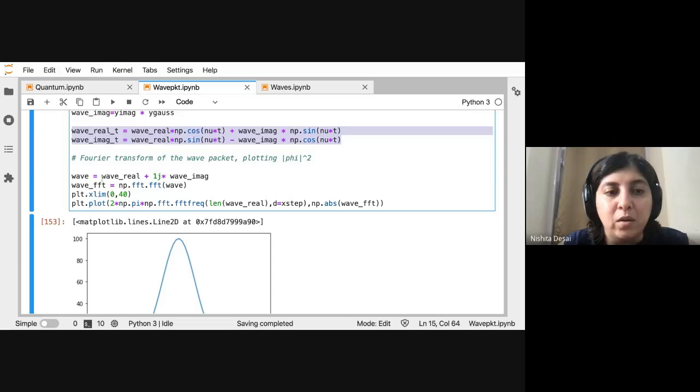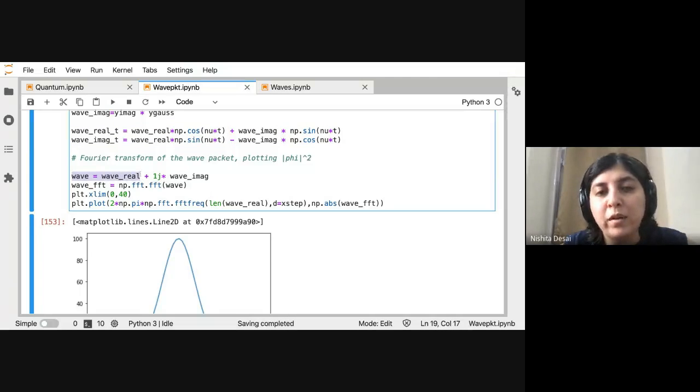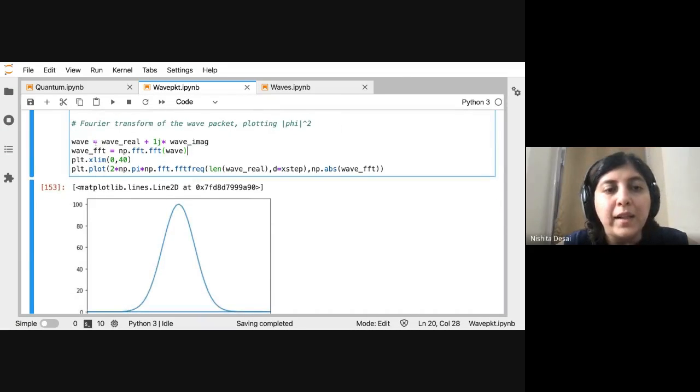Before, when we were just doing the wave mechanics part, we were just talking about real functions, but now we have complex functions. So we have a wave that looks like wave real plus i times wave imaginary. In Python you write the complex number like this, and then you can take the fast Fourier transform like we did last time.